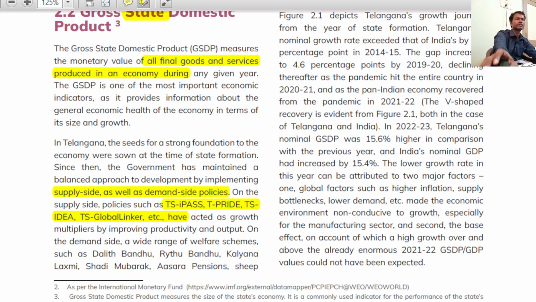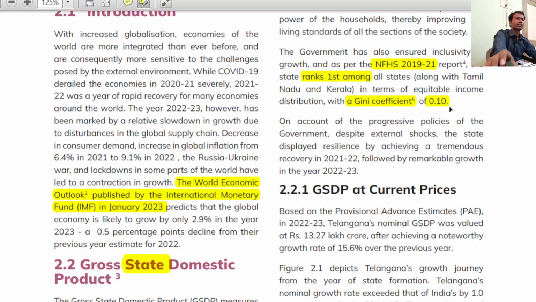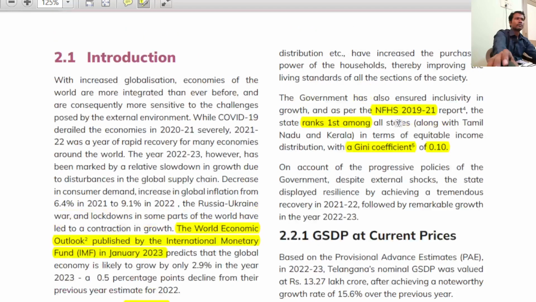This is the Gini coefficient. The value is there for every state, and for every country also. So the Gini coefficient is 0.1. The question can be direct: as per the Socio-Economic Survey 2023, what is Telangana's rank in the National Family Health Survey? The answer is first rank, and remember the Gini coefficient of 0.1. And note down what the Gini coefficient is.